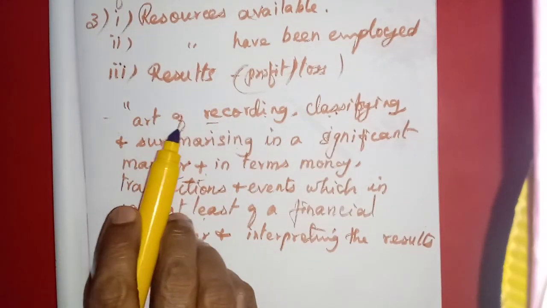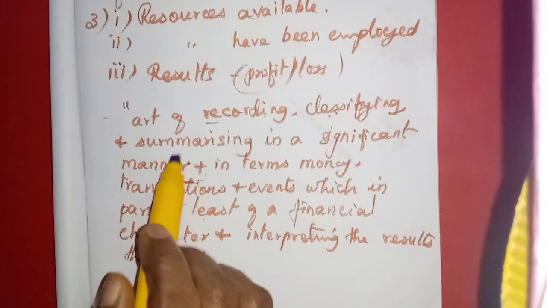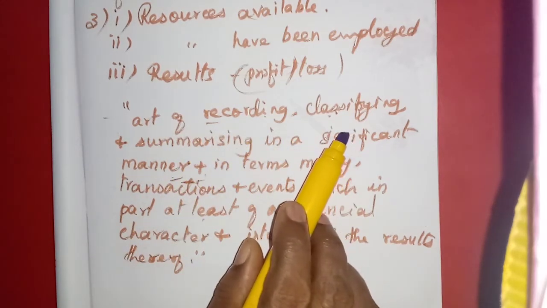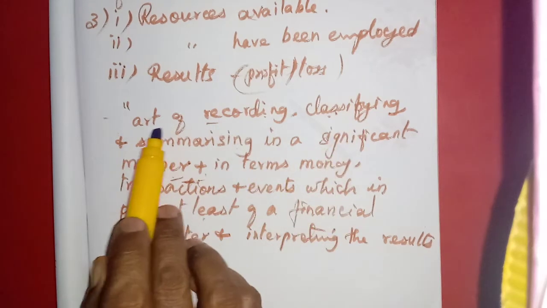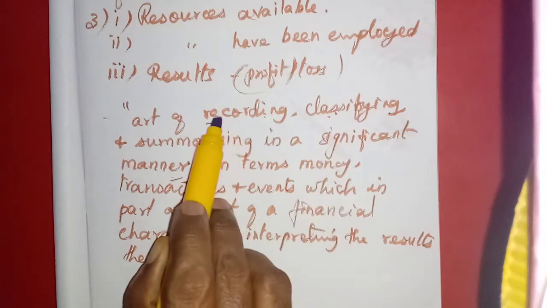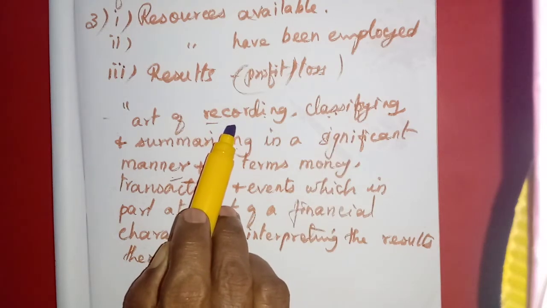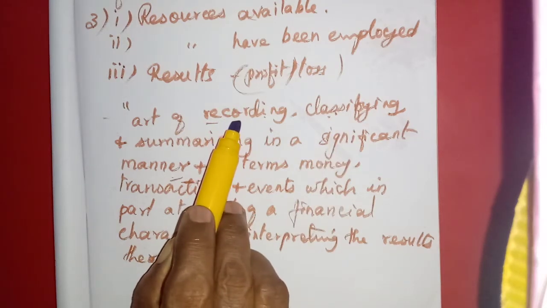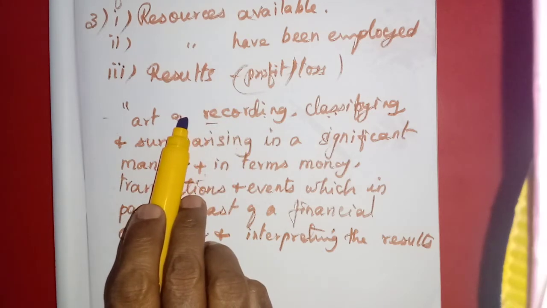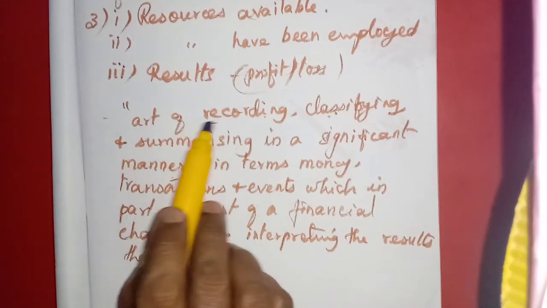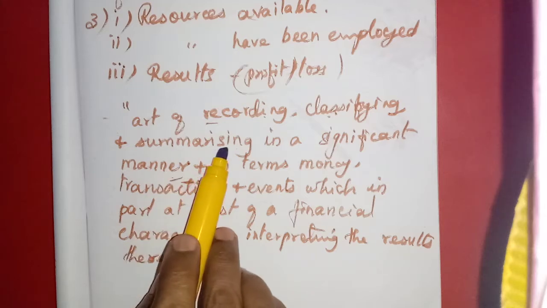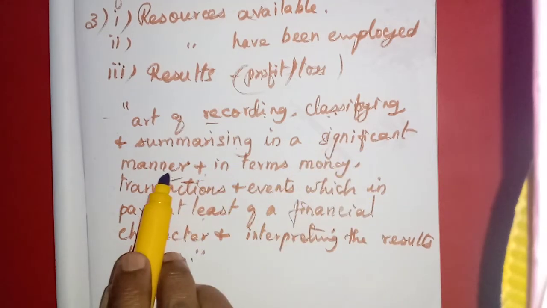It is an art of recording. This definition is given by the American Institute of Certified Public Accountants. Accounting is an art of recording, classifying and summarizing in a significant manner.